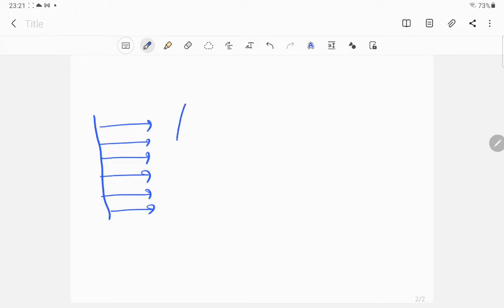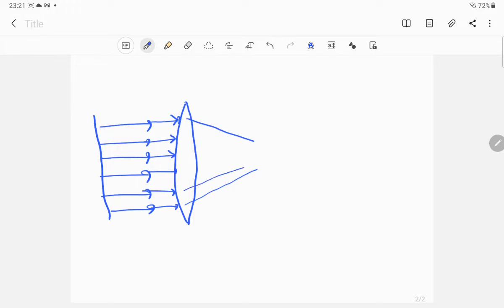You have a convex lens, and the rays of light will fall on it. Since it is a convex lens, a converging lens, obviously it is going to be like this.